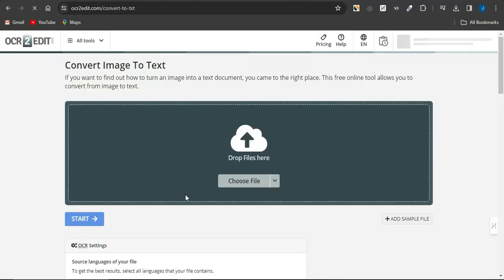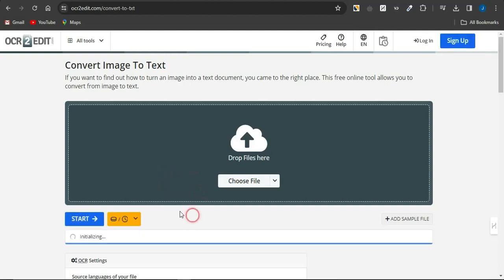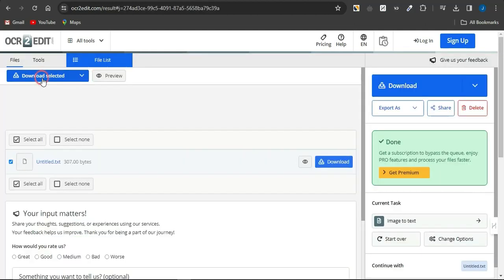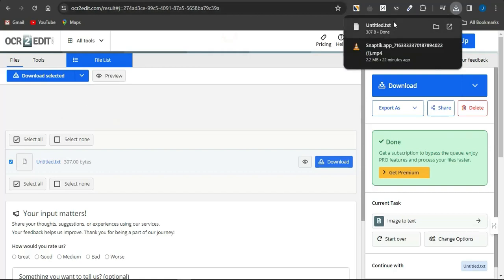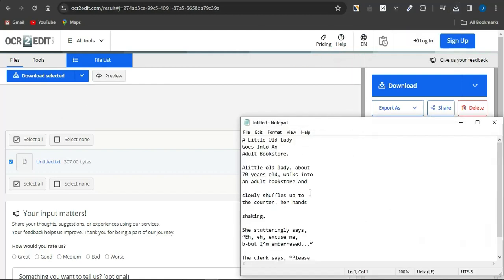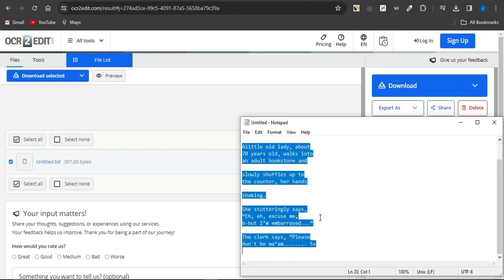So what I'm going to do right here is to just simply upload the file or the image. So once that's actually been successfully uploaded, all you need to do next is to just simply click on start. Now you want to select the download selected. When that has been downloaded, open that particular file on your device, and here's the text right here. So I'm just going to highlight the text and copy the entire text.